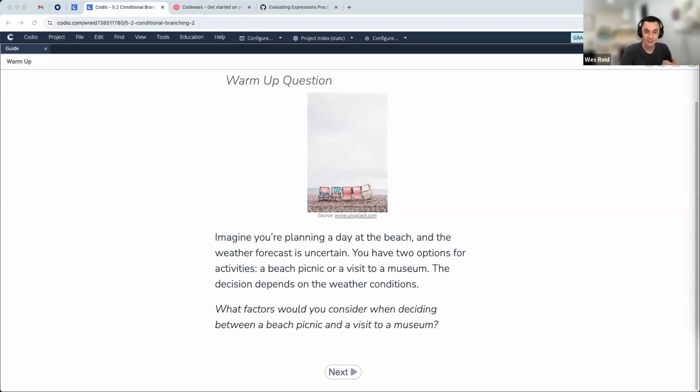Talking about parking. Dragish is pointing out it's important if the museum is open, right? So checking times for all these different things. There's transportation, thanks, Joseph. Yeah, there's so many different conditions, so many different variables we have to keep in mind when we're planning out one of these trips. These are all things we could build a program around to help us make this kind of decision. So keep that in mind as we move forward.